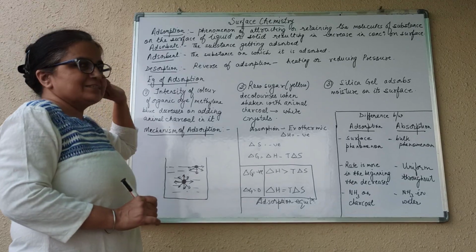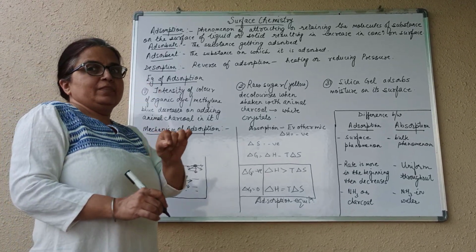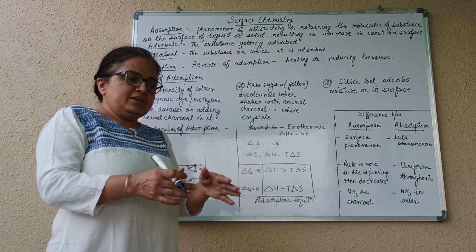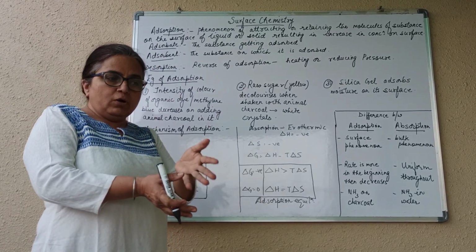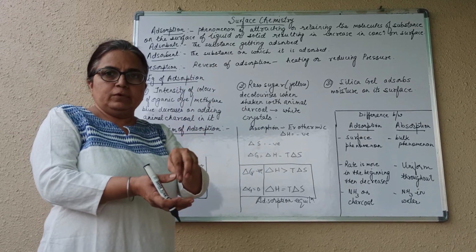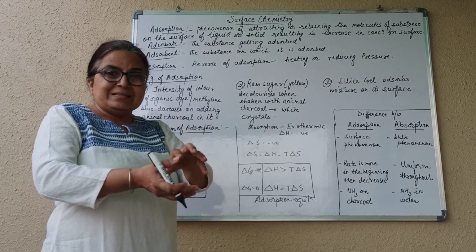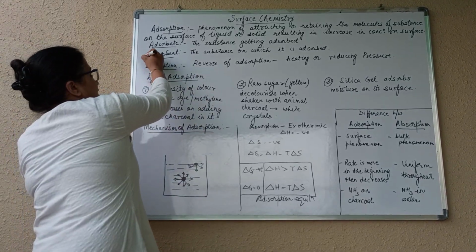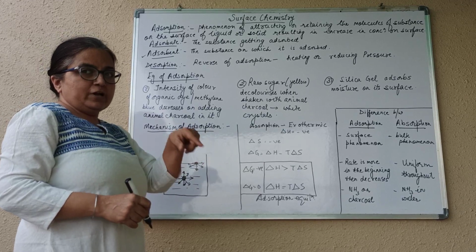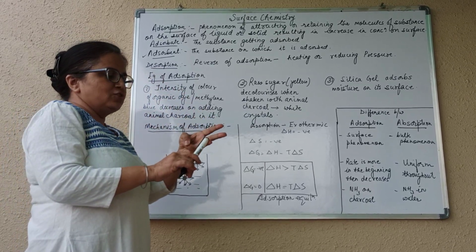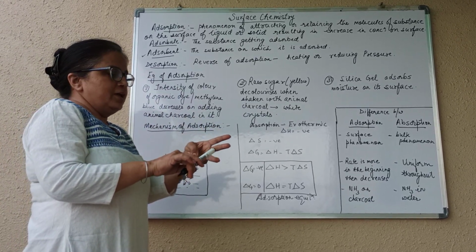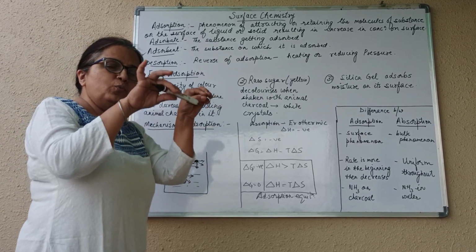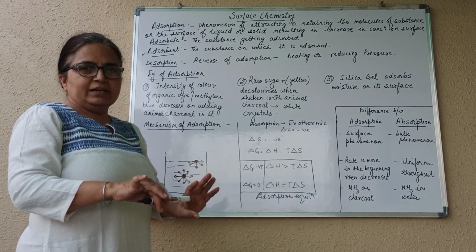Another new term we are discussing here is adsorbate. Adsorbate is a substance which is getting adsorbed. Like on silica gel, water is getting adsorbed. So water is the adsorbate. And silica gel, on which things are getting adsorbed, is called the adsorbent. So I told you three terms till now: adsorption, a surface phenomenon; adsorbate, what is getting adsorbed; adsorbent, on which it is getting adsorbed. Is it clear till here?